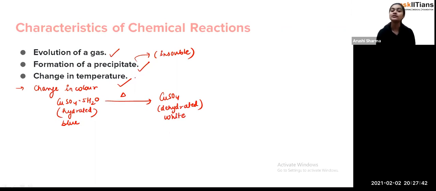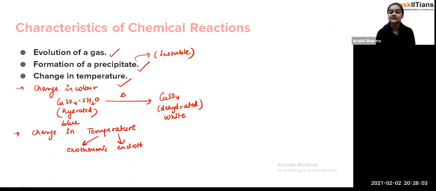Now if we talk about change in temperature, students, if I write down here again, in the change in temperature there are two conditions. Now what are those two conditions? First is the exothermic reaction, and second there is the endothermic reaction. So what will happen in the exothermic reaction? There will be the absorption. Oh, sorry, there will be the release of energy.